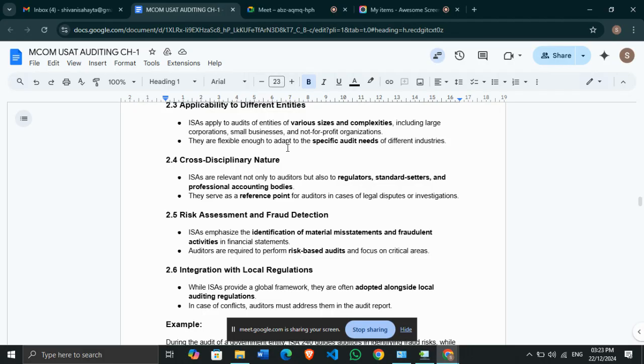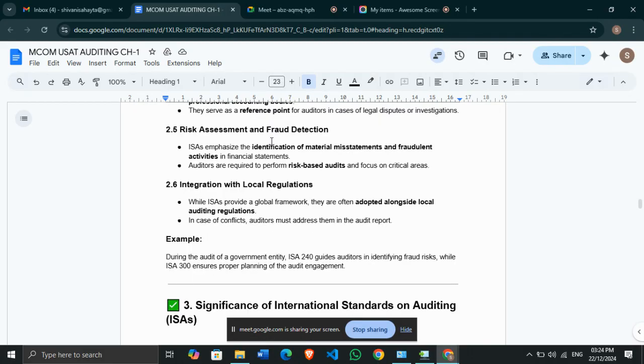And last is integration with the local regulations. The ISA provides the global framework. It is accepted globally as uniform standards for all the countries, but they are often adopted alongside the local auditing regulations. There are companies who are adopting the local regulations along with ISAs. So in case of conflicts, the auditors must address them in the audit report. They have to state which auditing standards they are considering along with the local regulations.